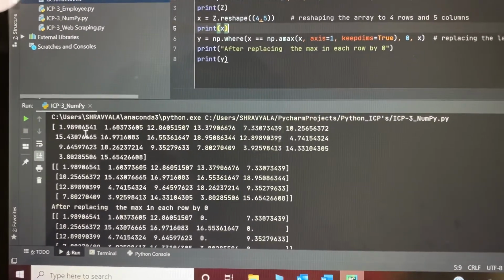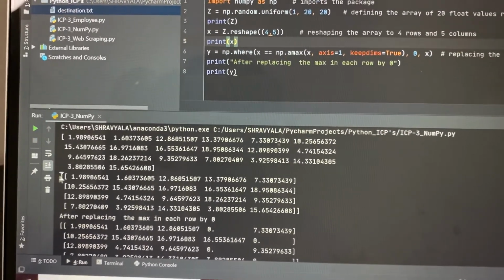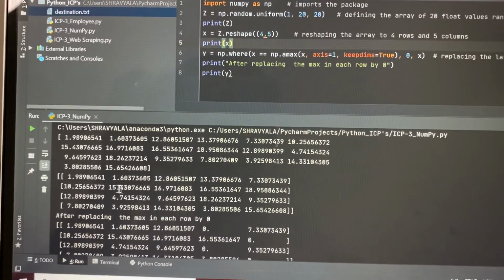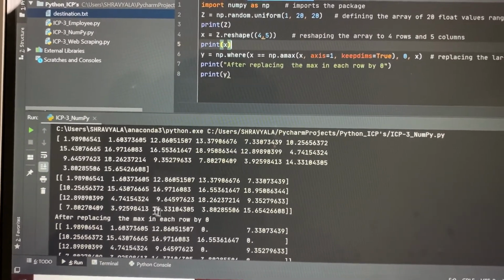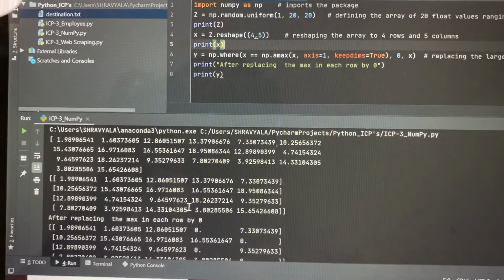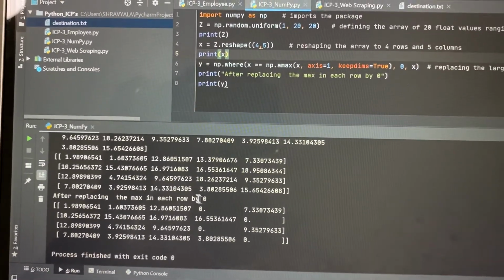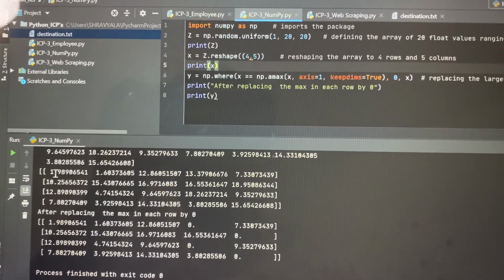It gives random values. From this it has been reshaped to 4 rows and 5 columns. Here we can see the first row, second row, third row and fourth row, and we have 5 columns here.